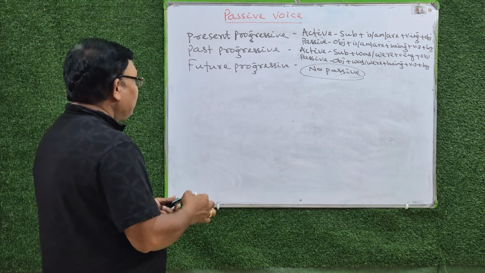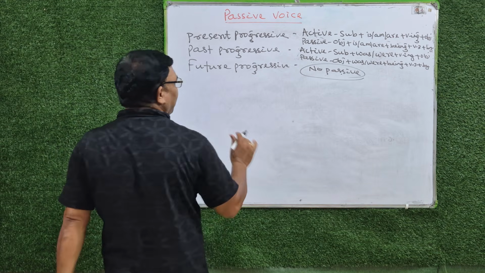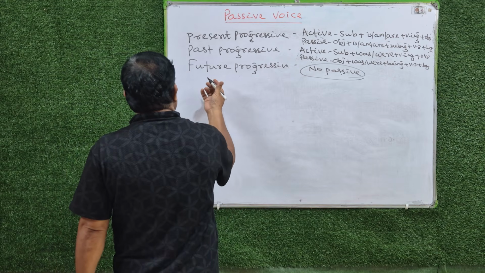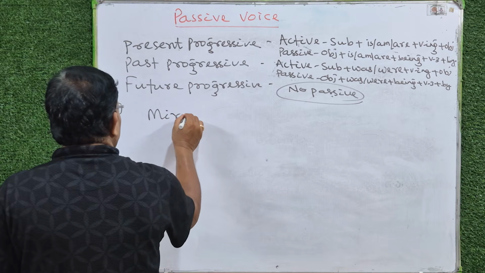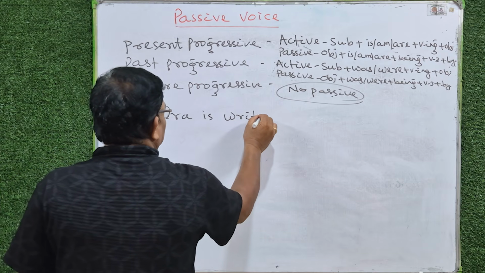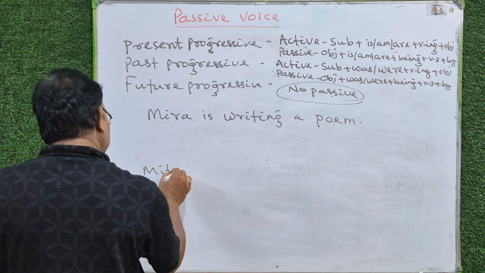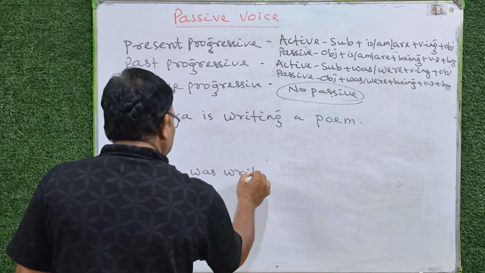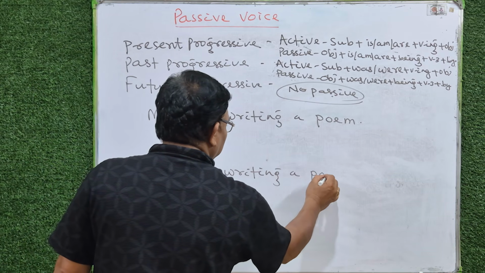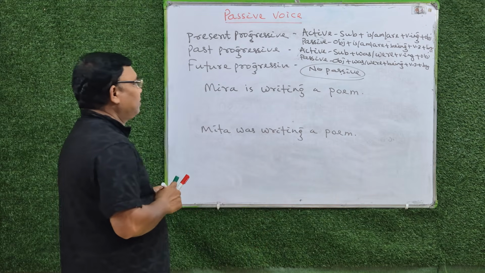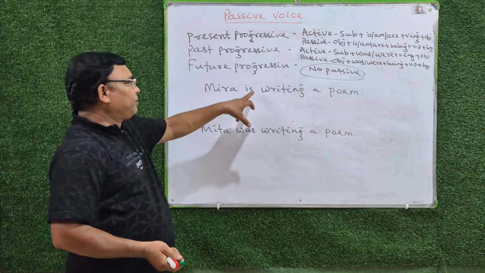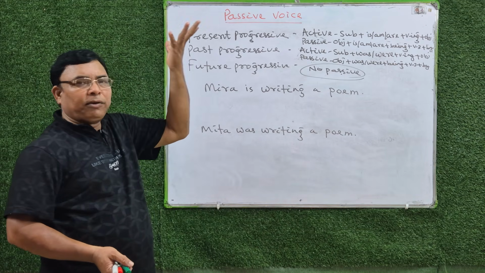Suppose Mita is writing a poem. Then Mita was writing a poem. Present progressive passive: object plus is, am, are plus being plus verb 3 plus by.